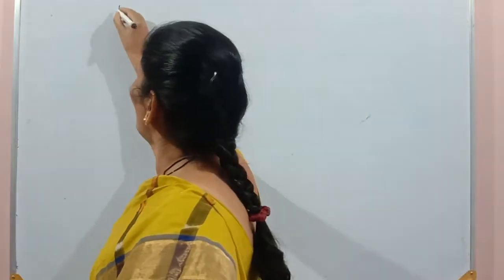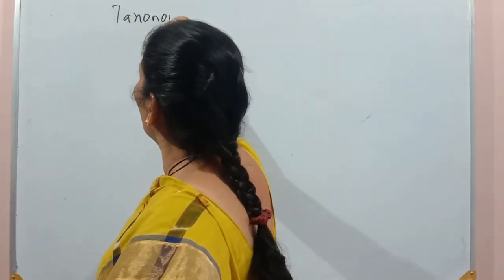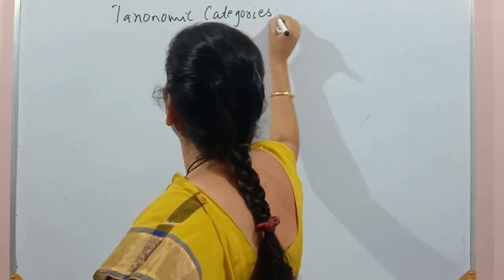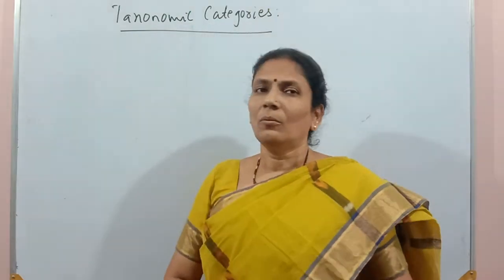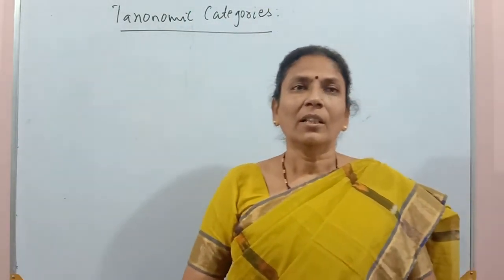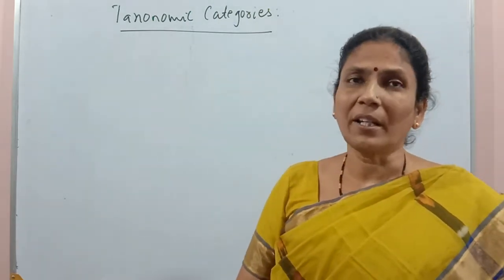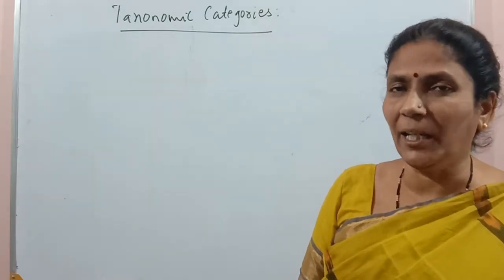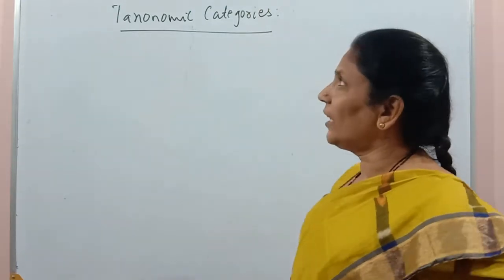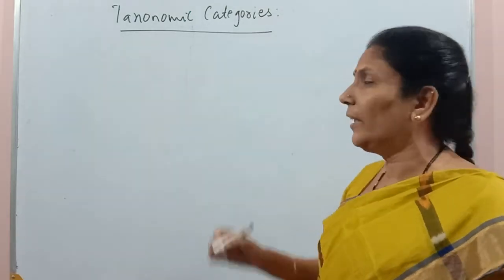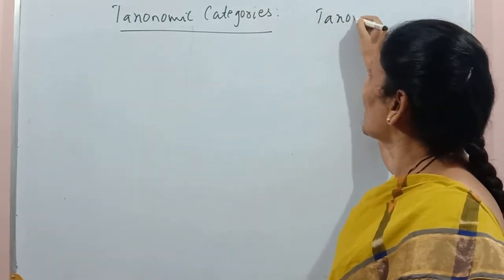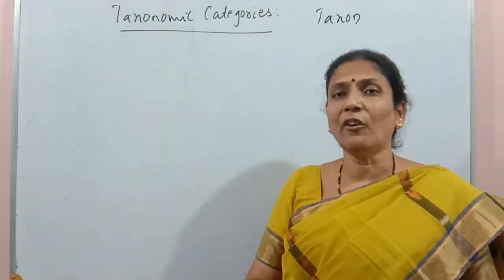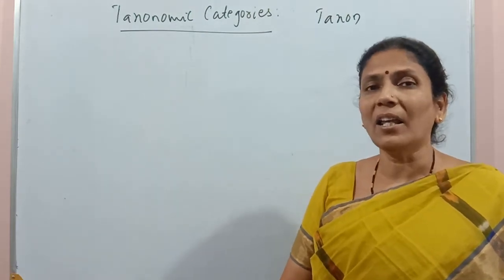In today's class, we'll discuss the taxonomic categories. What are taxonomic categories? The categories are also called the level or rank of taxonomic group, or taxonomic hierarchy. Each category is also called a taxon. We may also use the word taxon. There are many categories which are arranged in a definite order in taxonomic hierarchy.